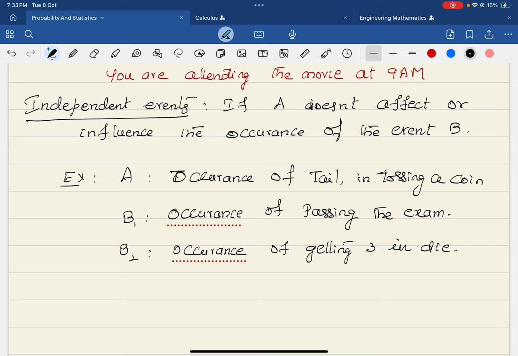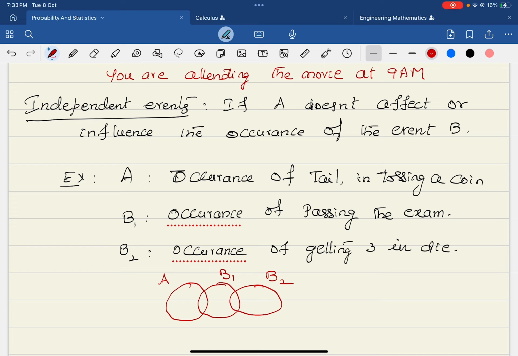But at the same time, they are not like how I have drawn in the mutually exclusive events. The events A and the events B1, B2 may have something in common because they may happen at a time, correct? So one doesn't affect the other, but it doesn't mean that both of them are disjoint. I hope it is clear.